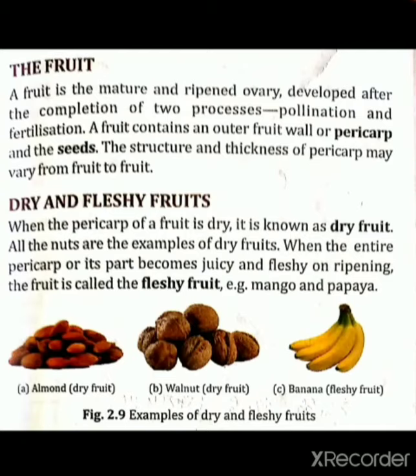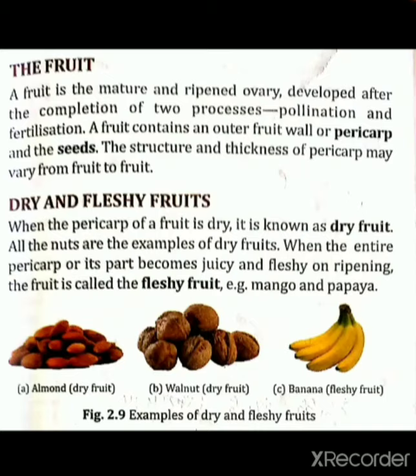If the pericarp of a fruit is dry, that is known as a dry fruit. What are examples of dry fruits? That is nuts, all types of nuts. Okay, that is an example of dry fruit. That may be almond or cashew nut or walnut. Okay, all that are dry fruits. That means their pericarp is dry. That is also called a fruit, but a dry fruit, because their outer covering is dry.